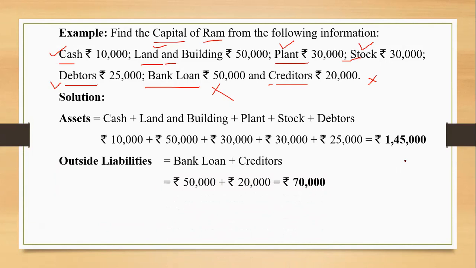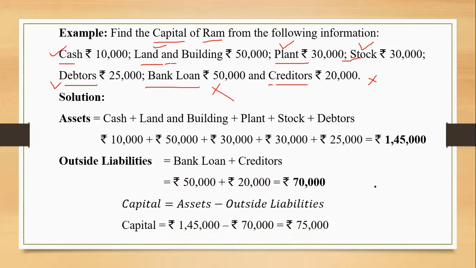Now, can you tell me the amount of capital? 75,000. That's very correct. See, capital is all assets minus outside liabilities. So 145 minus 70 will give us 75,000. Any doubt with the term capital now? Anyone?